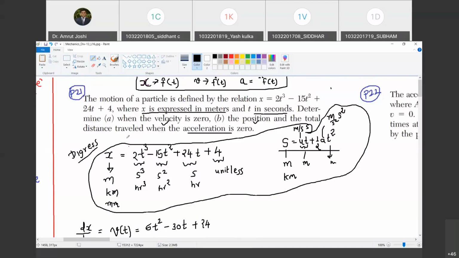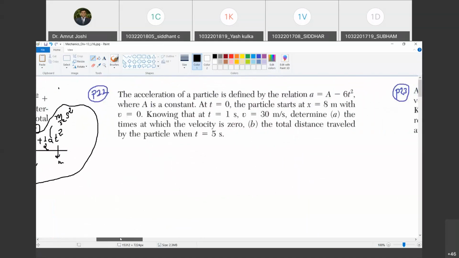And we have also calculated the total distance traveled by the particle during time t equal to 0 to time t equal to 2.5. Happy? Yes, sir. So these are very straightforward forward problems where x is given as function of time, or velocity is given as function of time, or acceleration is given as function of time. Happy? Yes, sir.